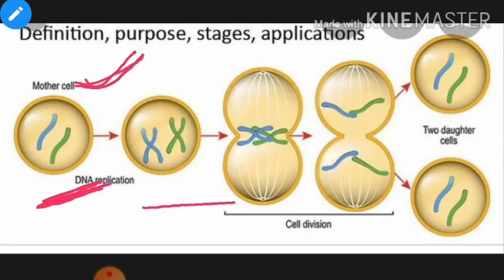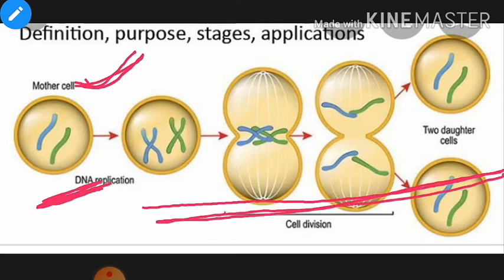These are the changes which will occur in mitosis, and this is the cell where mitosis will proceed. In each cell, either animal or plant cell, mitosis will occur.